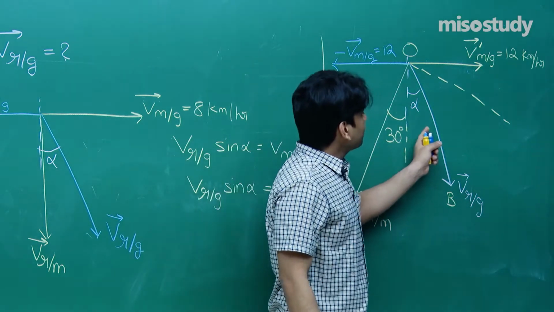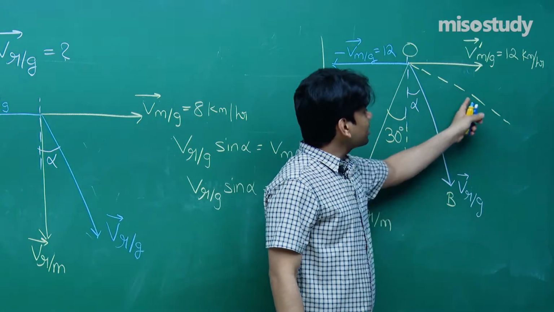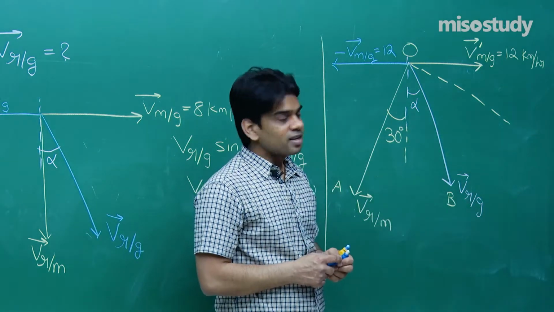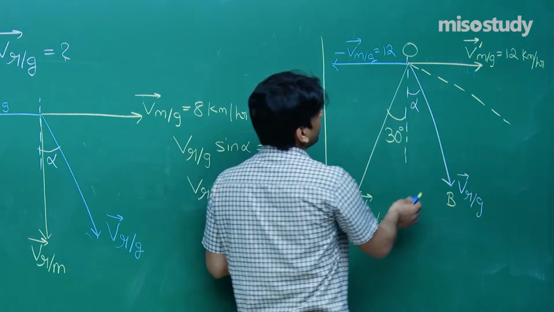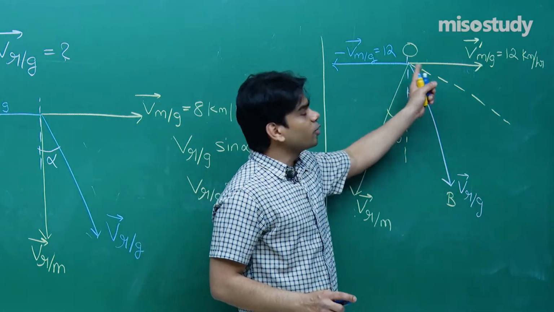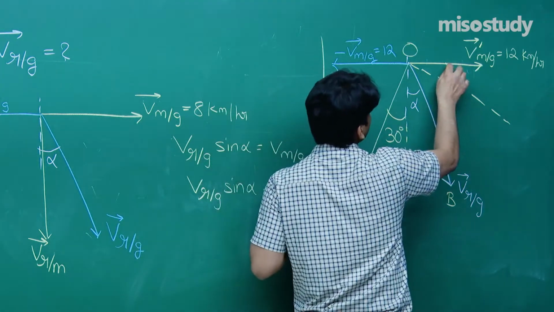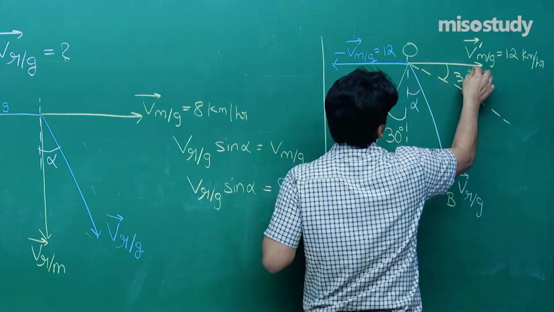So the net component of this along this and this along this, try to understand, the net horizontal component should also be equal to the net horizontal component due to the rest vector. So I'm going to show you here this line, it's making an angle of 30 degree.